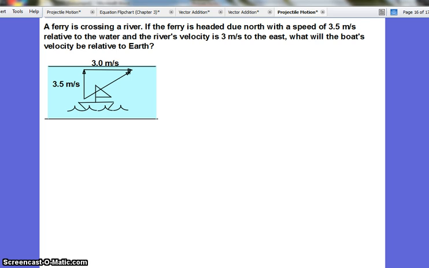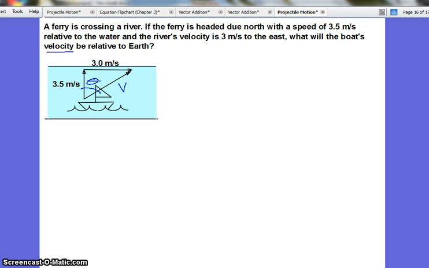So we want to know how fast this boat is actually traveling. The current of the river speeds the boat up a little bit. But because it's not in the same direction of the boat, it's not 6.5 meters per second. Instead, we are going to have to use our Pythagorean theorem to get this speed of the boat. But we also want to know, since we are asked what is the boat's velocity, that means a direction as well. So we have a right triangle, we want to find the hypotenuse, and we want to find the angle.